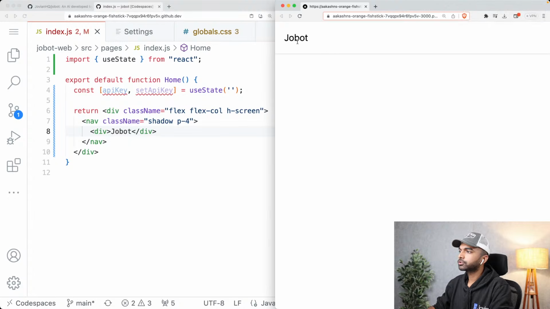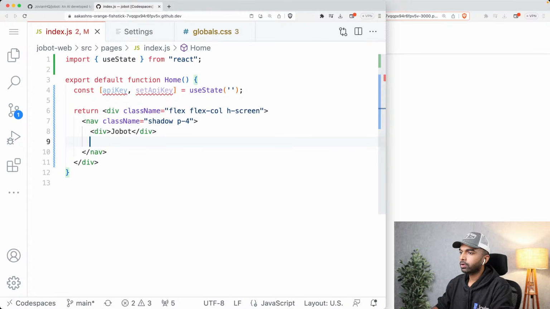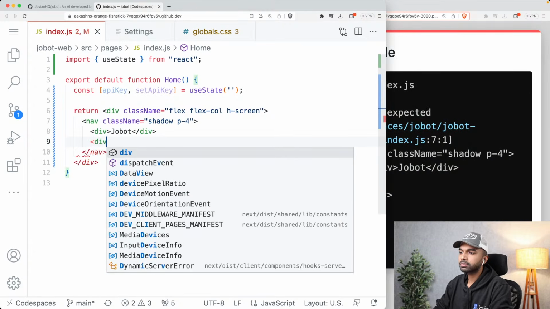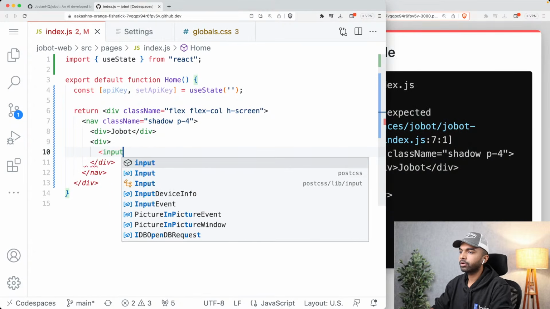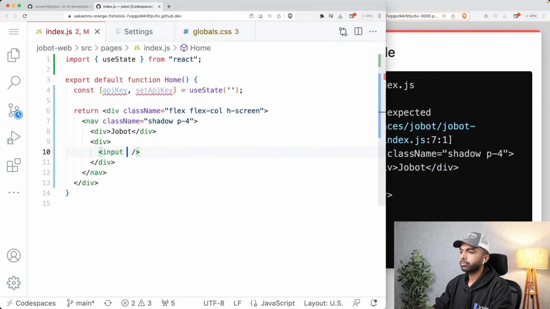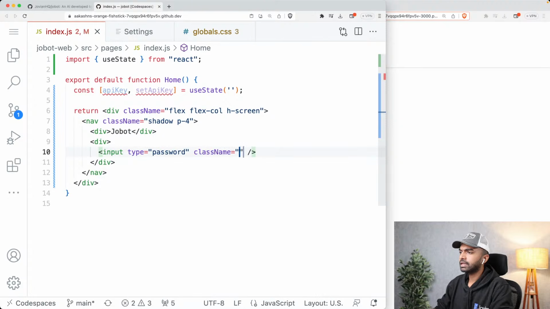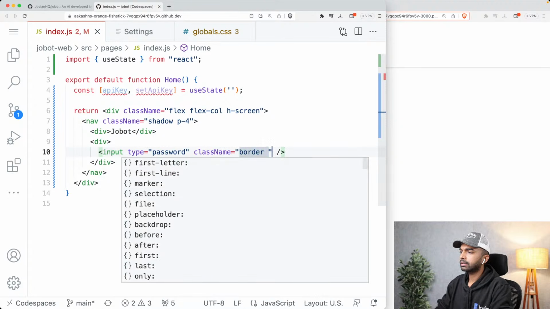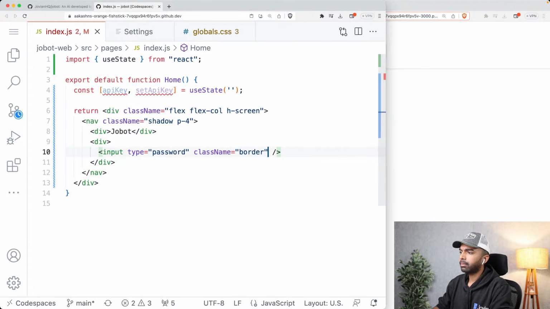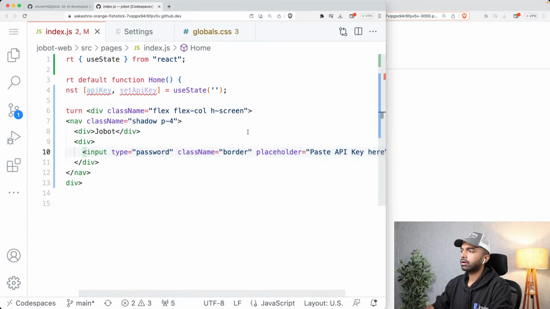All right. So now I have Jobot written here, and I also want an input. So let me create another div, and in this div, I'm going to put an input, and this input is going to have the type password. Let's give it a class, a border, and a placeholder as well: paste API key here.